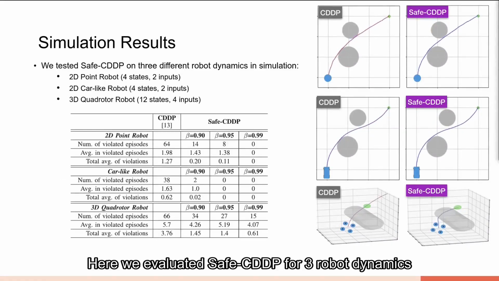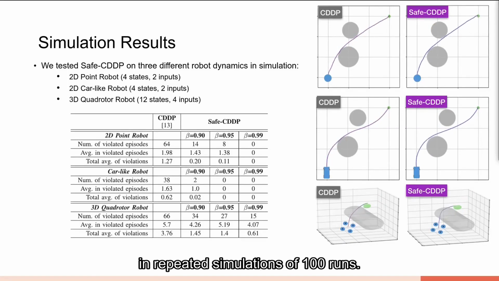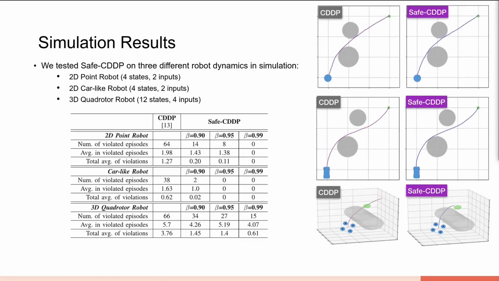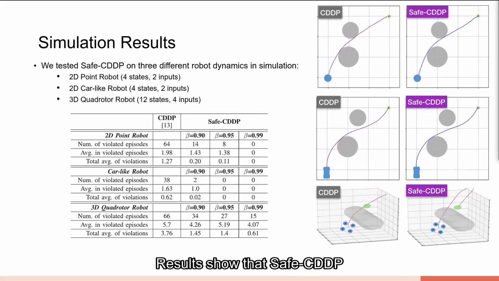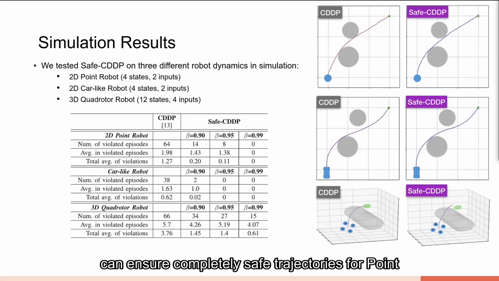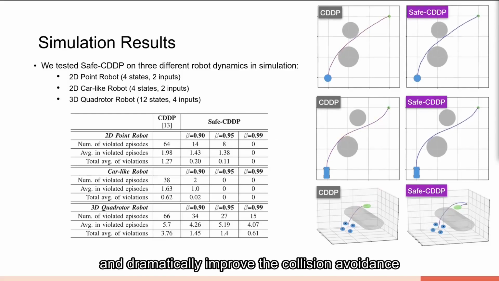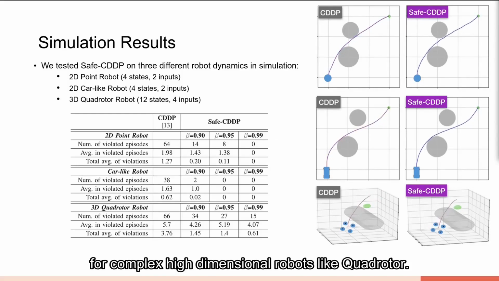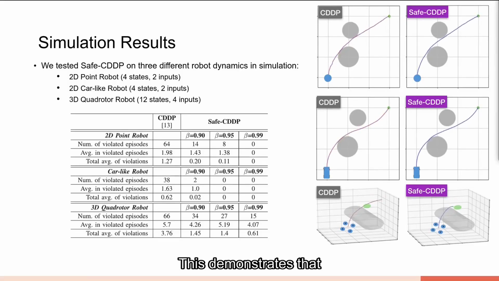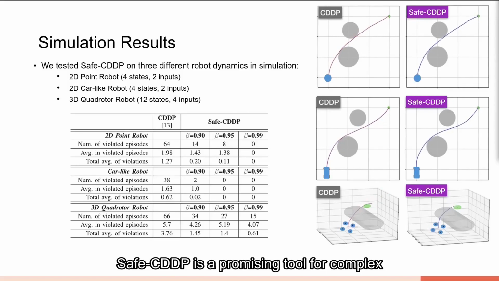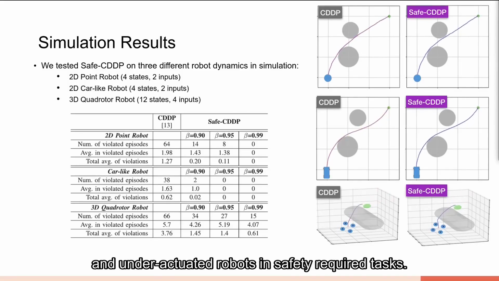Here, we evaluated Safe-CDDP for 3 robot dynamics in repeated simulations of 100 runs. Results show that Safe-CDDP can ensure completely safe trajectories for point and car-like robots and dramatically improve the collision avoidance for complex high-dimensional robots like Quadrotor. This demonstrates that Safe-CDDP is a promising tool for complex and under-actuated robots in safety-required tasks.